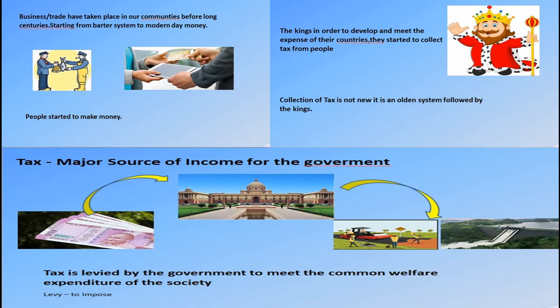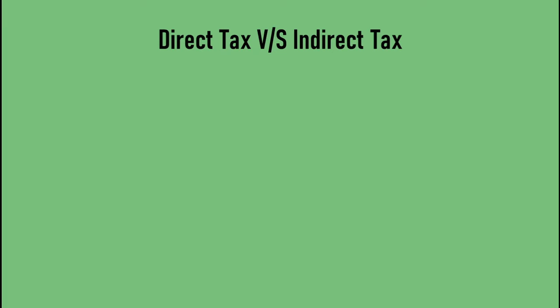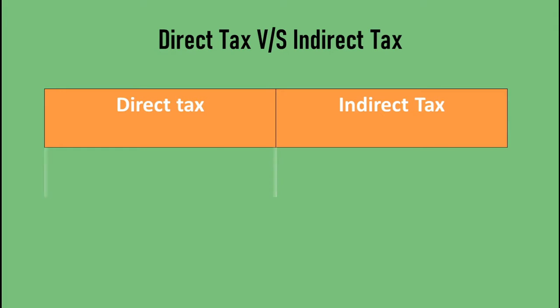Today we are going to learn the major difference between direct tax and indirect tax and how it works. There are only two types of tax across the world, direct tax and indirect tax. All the various taxes collected by the government come under either direct tax or indirect tax. First, we will see direct tax.